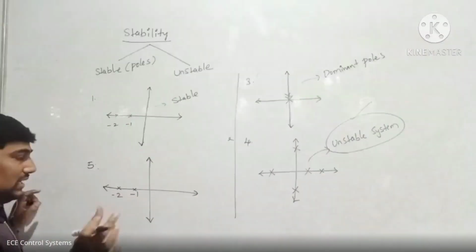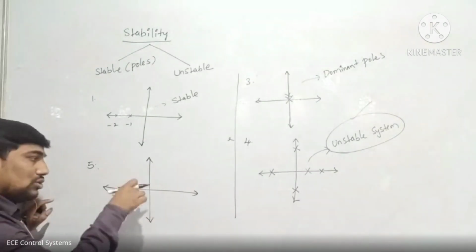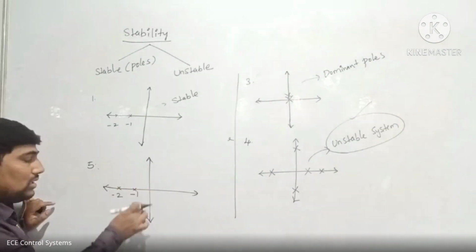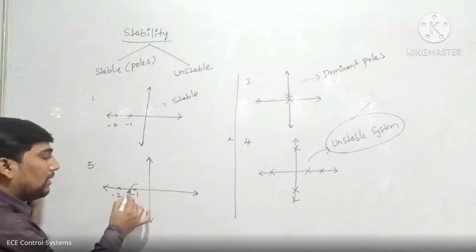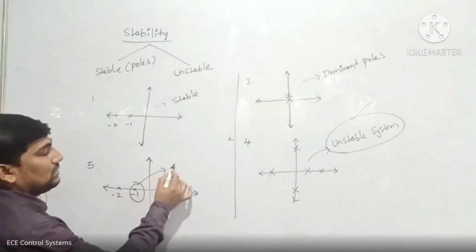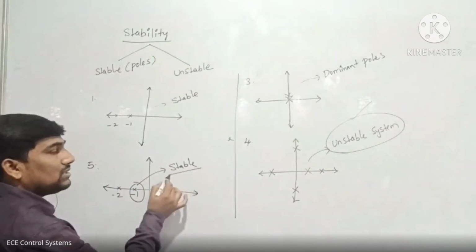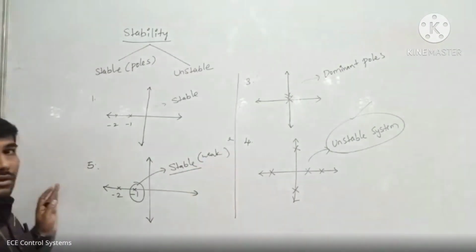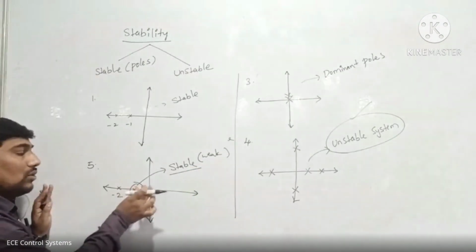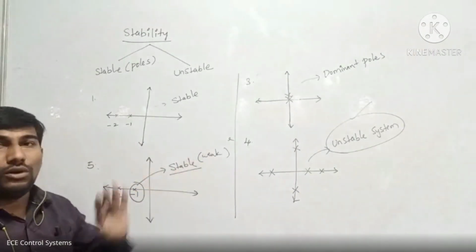If the pole is located close to the origin, then that type of pole is a stable system, but a weak stable system or weak pole. If any one of the poles is closer to the origin, then that type of pole is called a weak pole.